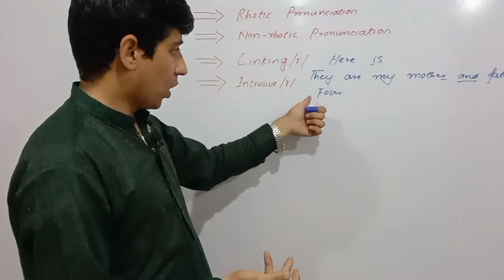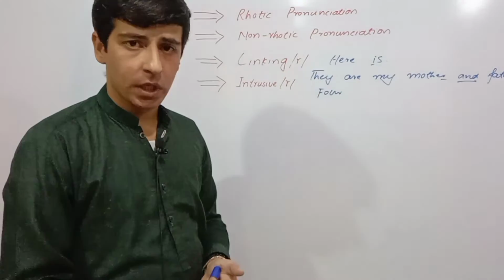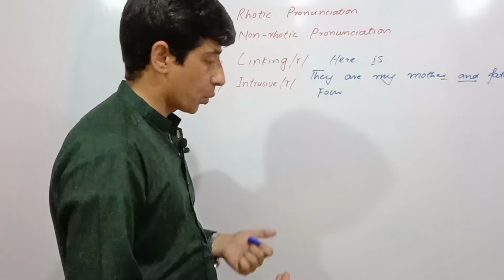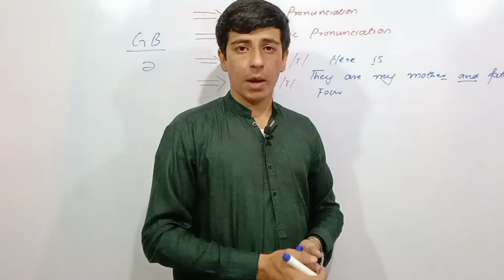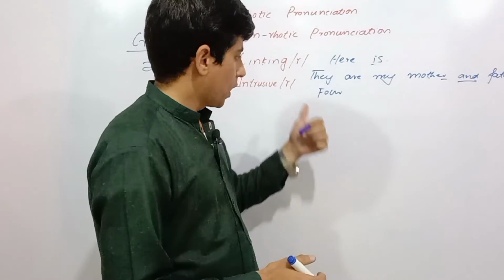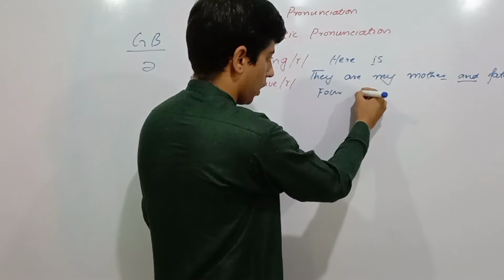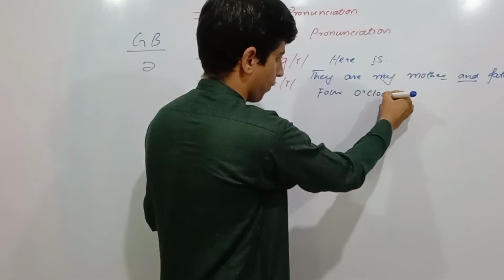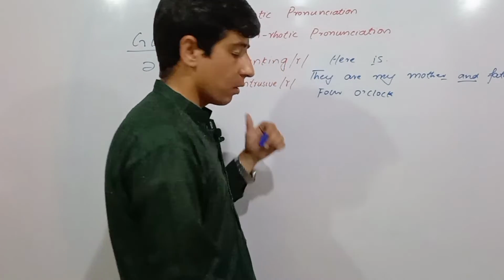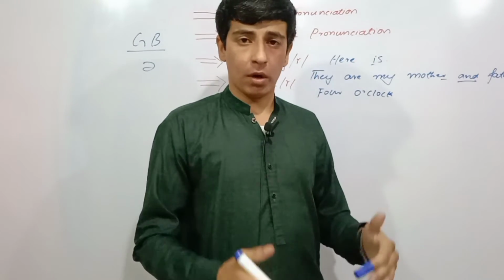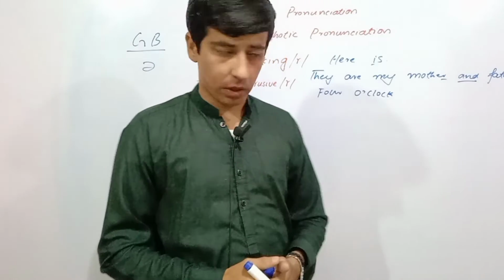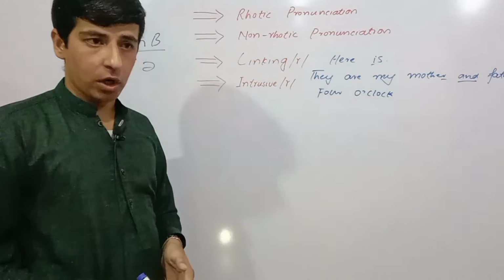Okay, so right after this, if I use a word that begins with a vowel sound, they will pronounce this four as four with an R. If I say four o'clock, they'll say four-R o'clock. Okay, that was all about the linking R.